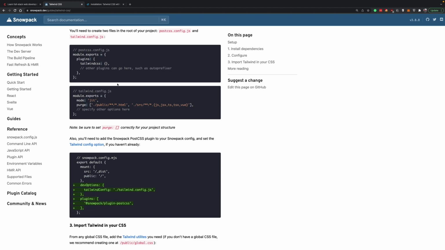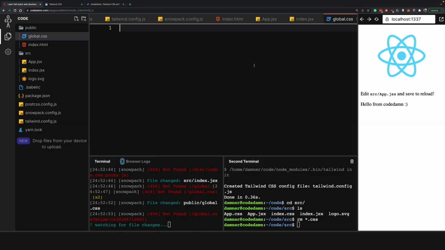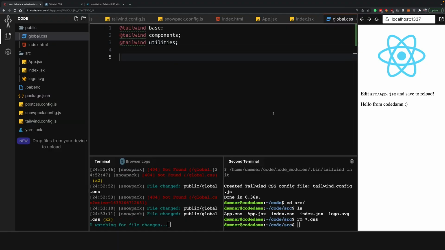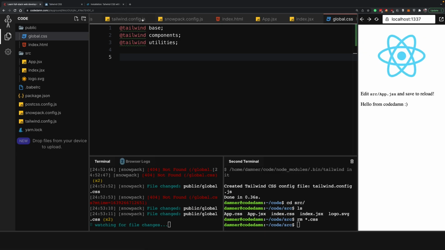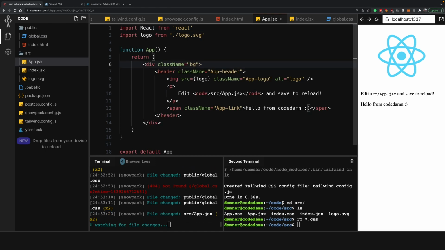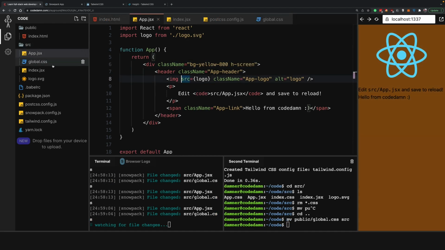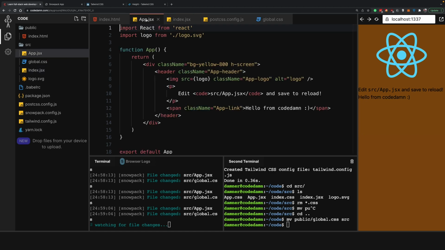So looks like it did not propagate the changes. So let's just go ahead and copy these utilities one more time to see if it is not being overwritten. And okay, now if I go back to app.jsx, remove this app class and try to write bg-gray-800. Okay, so I did a quick change in the setup, moved the global.css file into the src folder, and this index file now includes the global file.